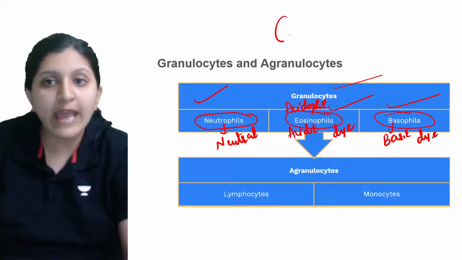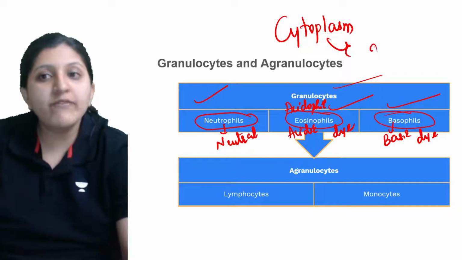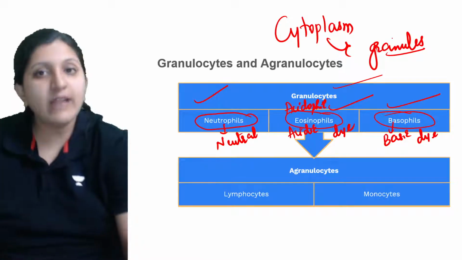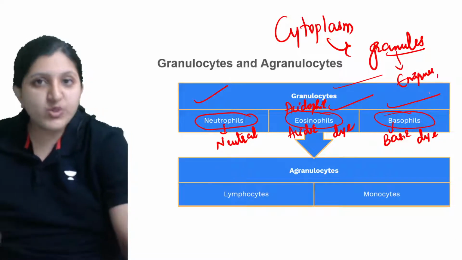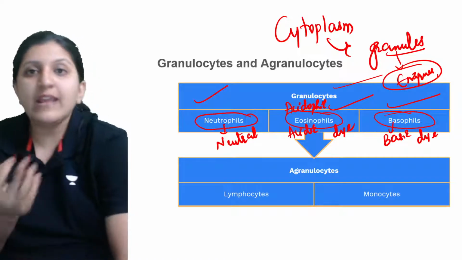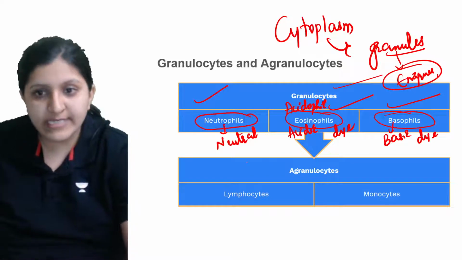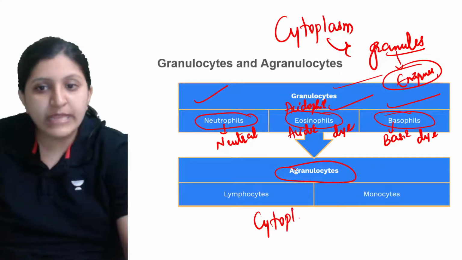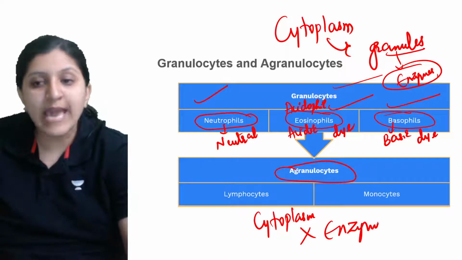So why do we call it a granulocyte? Because in the cytoplasm they have granules. These granules can have enzymes, and they can also have stored food. These enzymes can act on the pathogens and kill them. That is why the granules have enzymes. Then for agranulocytes, the cytoplasm of these cells does not have enzymes, so there are no enzymes in this case.